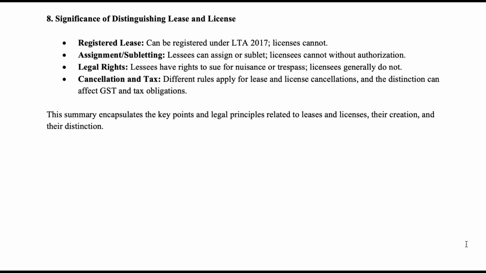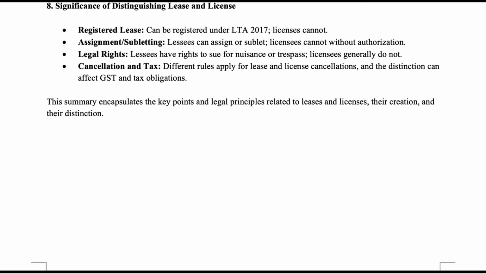2. Terminology. Lease: right to exclusive possession for a certain period. Lessor: freehold owner or landlord. Lessee: tenant who holds the lease. Term: duration of exclusive possession. Reversion: right of the lessor to reclaim possession after the lease ends. Transferee of the reversion: new lessor after the reversion is transferred. Assignee of the lease: new lessee who takes over the lease from the original lessee. Sublease: a new lease granted by the lessee to another party, creating a subordinate leasehold interest.